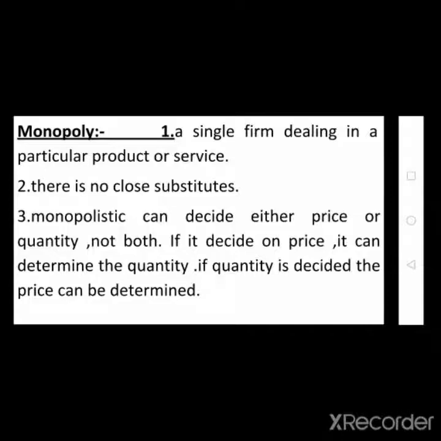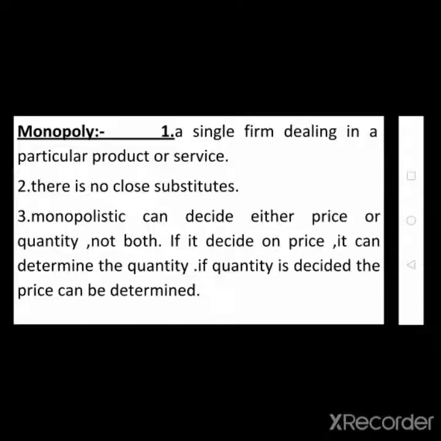Mono means single, and poly means sellers. Monopoly means only a single seller, a single firm dealing in a particular product or service. Only a single firm is producing a particular product or providing a particular service. That type of market is called a monopoly market, and the competition that arises in a monopoly market is called monopoly competition.